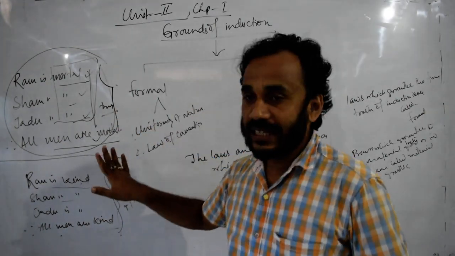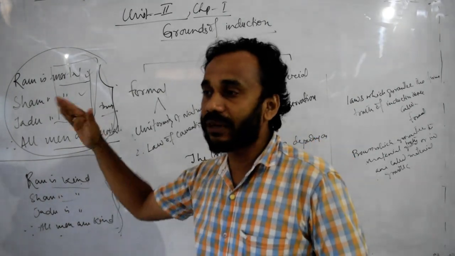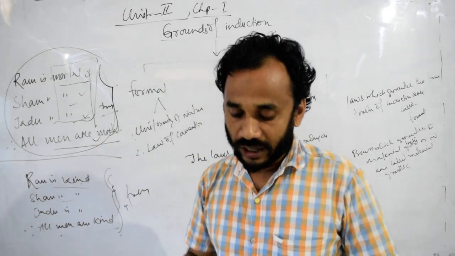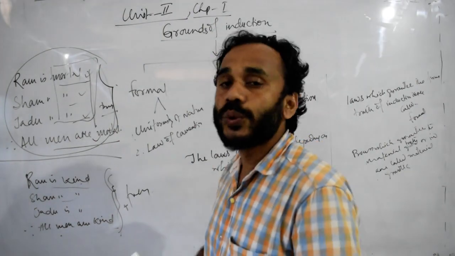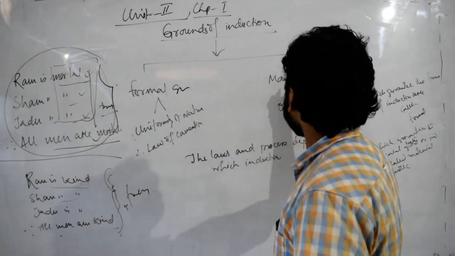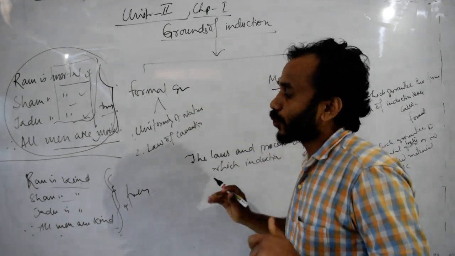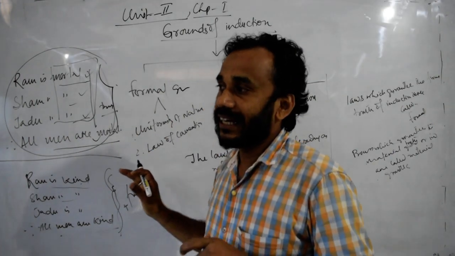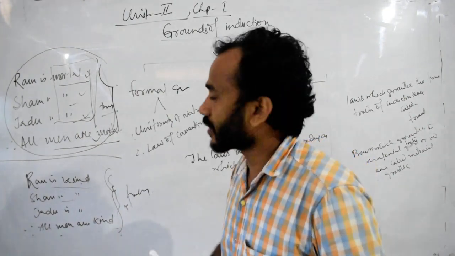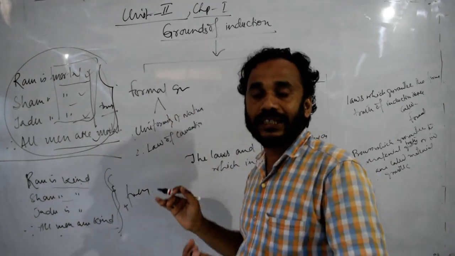So, to solve this problem, that some of them are true and some of them are false, induction depends on two grounds. One is formal grounds, another is material grounds. So the grounds of induction are of two types: formal grounds and material grounds.